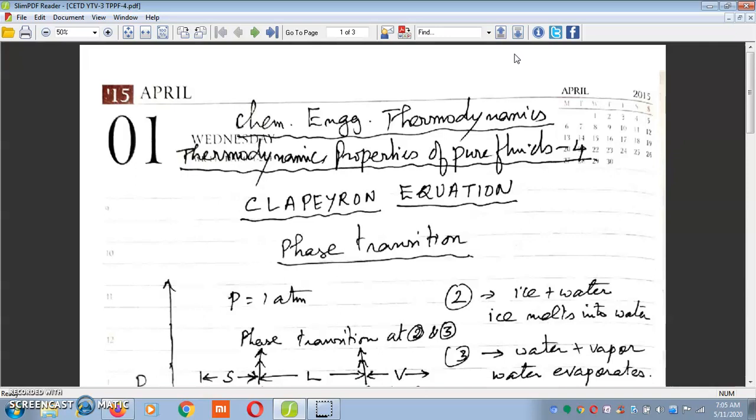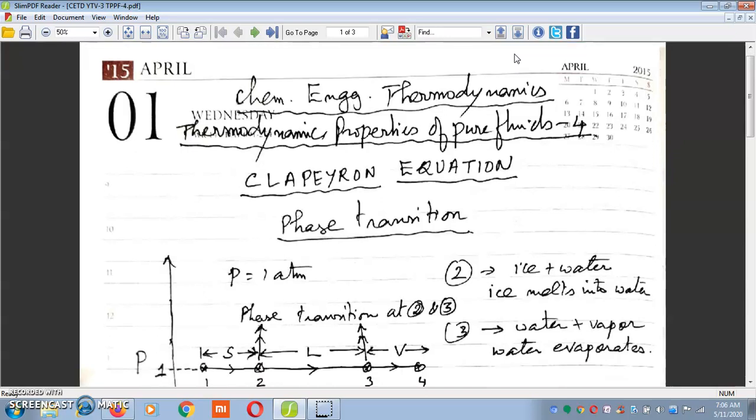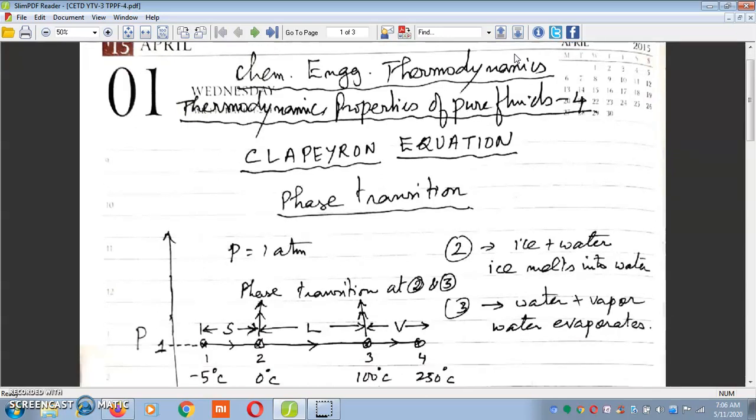We are going to continue with thermodynamic properties of pure fluids. In the last class, we derived two expressions for the heat capacity equations, that is Cp minus Cv and Cp divided by Cv in terms of directly measurable properties like pressure, volume, temperature. In this class, we are going to discuss the Clapeyron equation, which is applicable for phase transition processes.